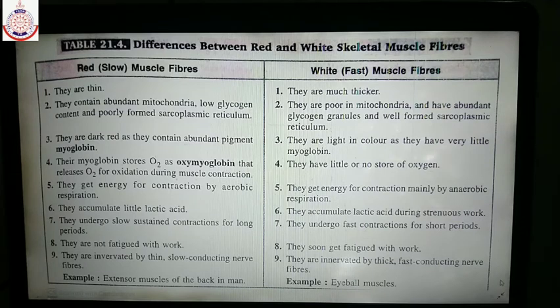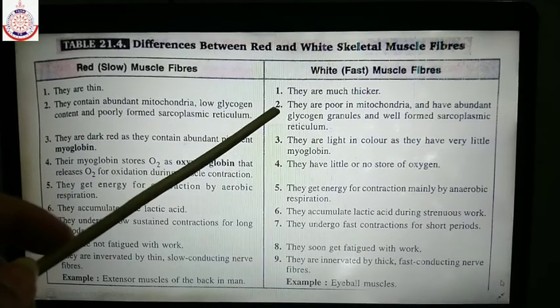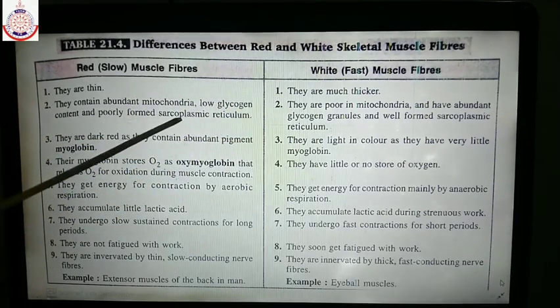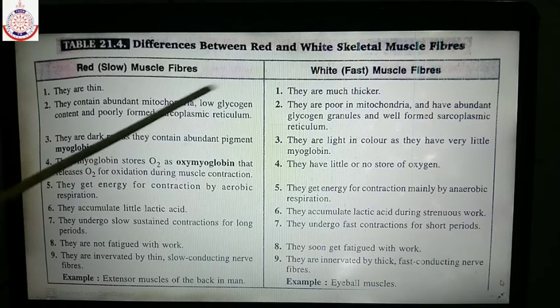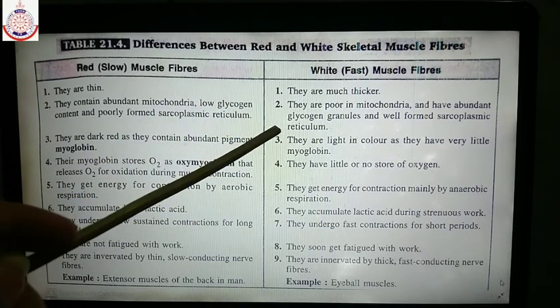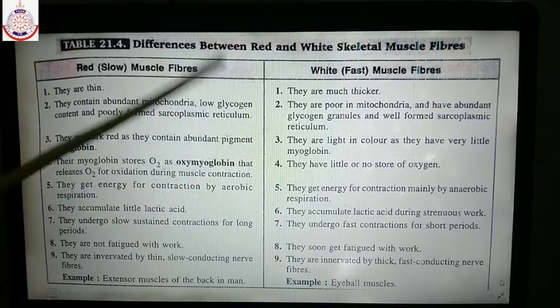Okay, so now let's study the difference between the red muscle fibers and white muscle fibers. Red muscle fibers are thin as compared to the white muscle fibers. Red muscle fibers have a large amount of mitochondria as compared to white muscle fibers. They have less sarcoplasmic reticulum as compared to white muscle fibers.